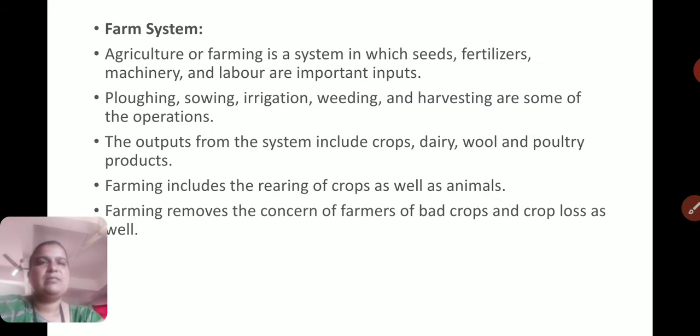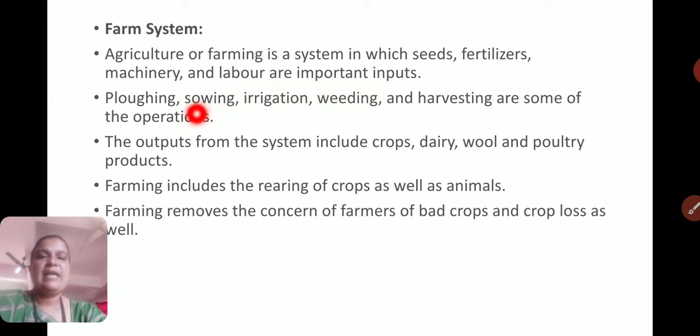Then the farm system. Agriculture or farming is a system in which seeds, fertilizers, machinery and labor are important inputs. Seeds are required for doing agriculture. Then fertilizers, machinery and labor, means human power, are required.